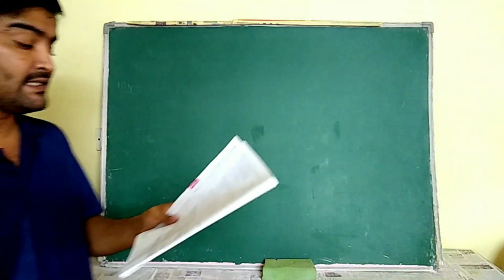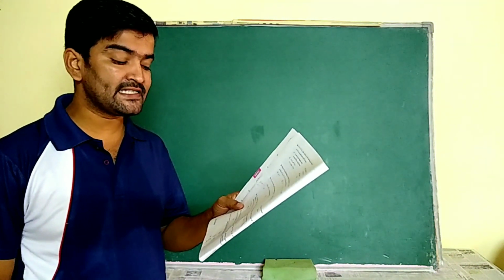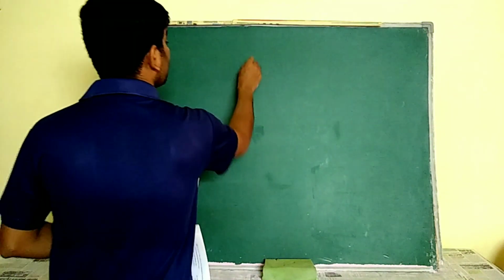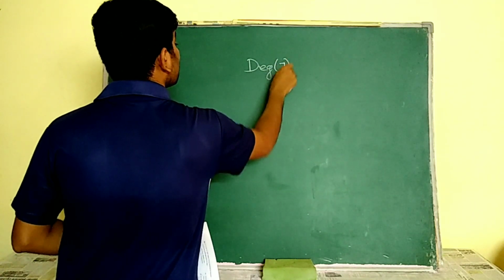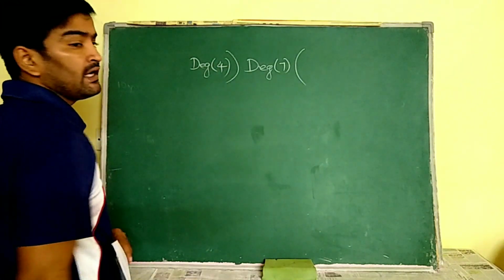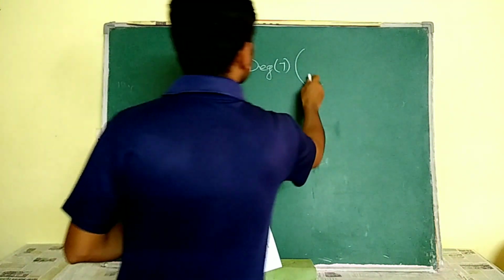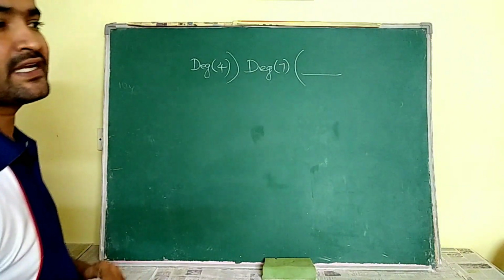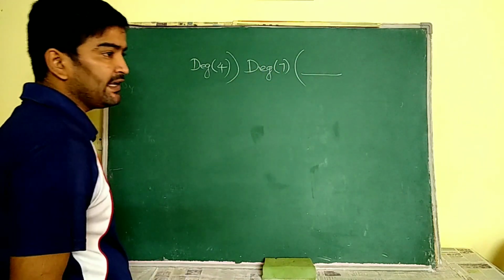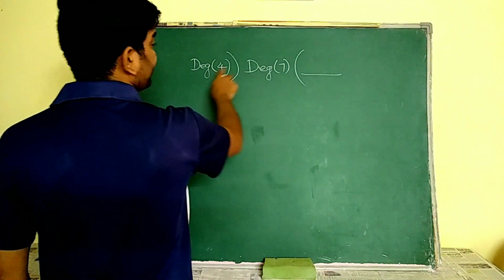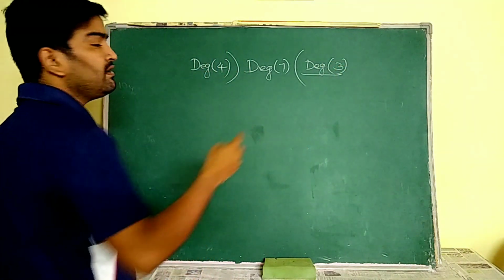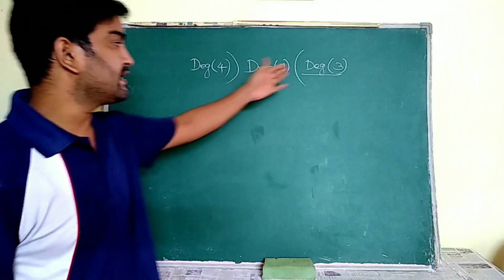See, here it is asking: if a polynomial of degree 7 is divided by a polynomial of degree 4, then the degree of the quotient is. That means we are dividing a polynomial of degree 7 by a polynomial of degree 4. Now what is the degree of the polynomial in the quotient? We know that the degree of divisor plus degree of quotient gives the degree of dividend. So degree of divisor is 4, so the degree of quotient is 3. That's the bit. The degree of the quotient is 3.